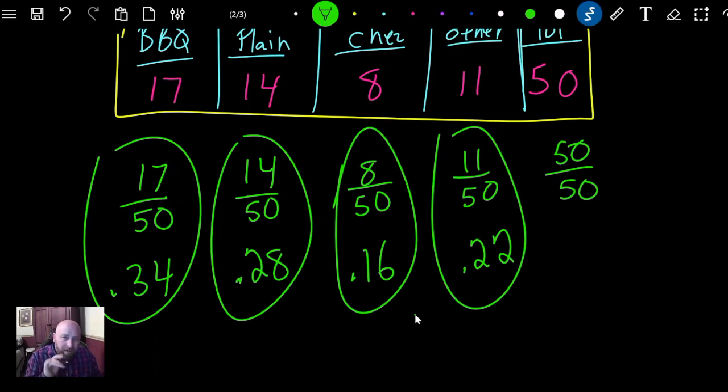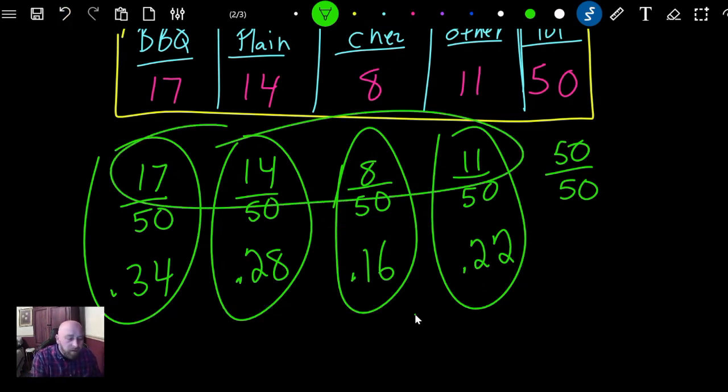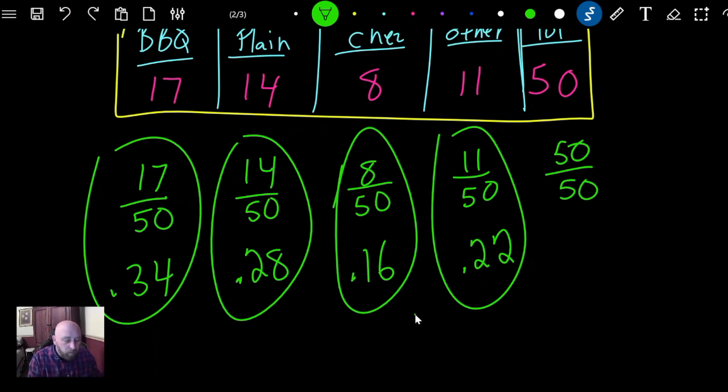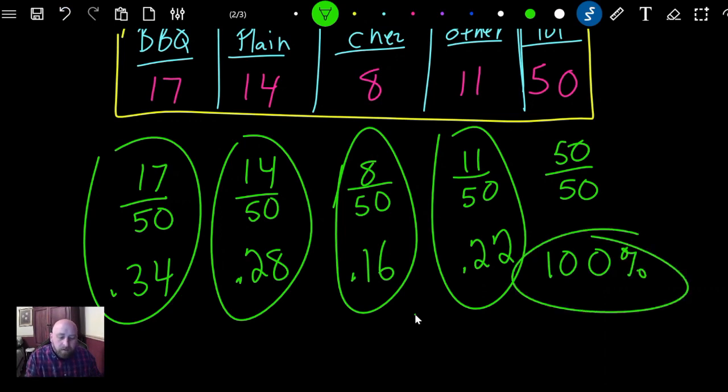One way to check this to make sure that you're right is to add all of these decimal numbers up. Or you could add all these numerators up and hopefully get 50 out of 50 as well, which is what we already did right here. But let's do it with the decimals just to make sure that it adds up. So we have a 4 and a 6, that's 10, and an 8 and a 2, that's 10. So we have 0, carry the 2. 2, 4, 6, 7, 8, 9, 10. There we go. We have our 100%. And so it all checks out. So go ahead and add those up and make sure.